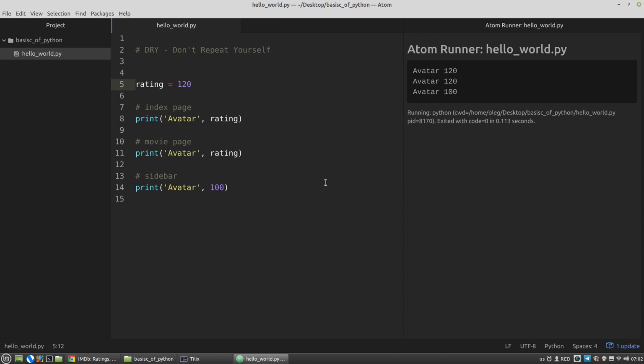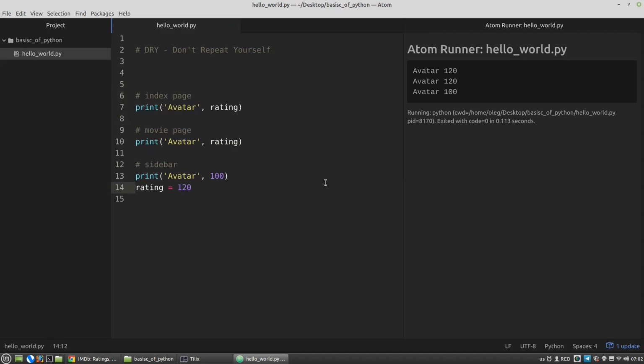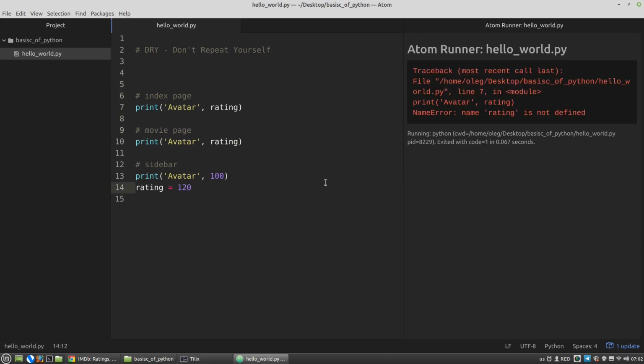Okay, I said that a variable must be declared before its first use. Otherwise what? I want to move the definition of the variable to the very end of the script, and run it again. And I got an exception, an error message, that the rating variable is not defined. Why so?